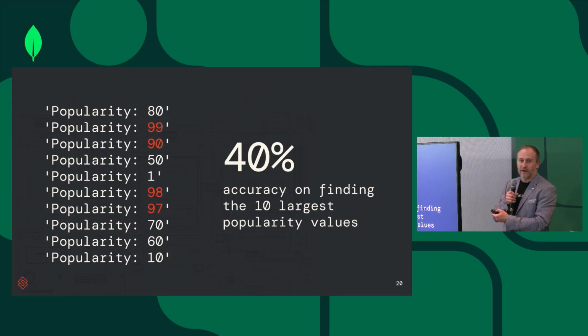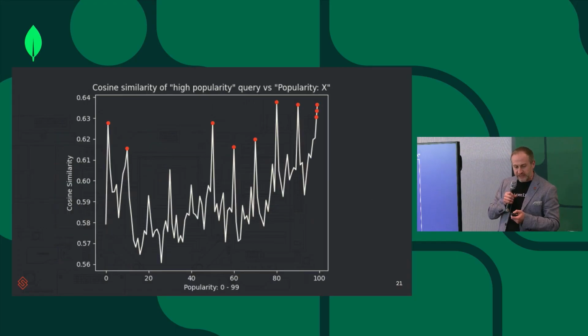You see popularity 1 is part of those top 10 most popular results. So LLMs are great for text, not so great for structured data, not so great for numbers. And you can also see this chart, which actually shows the cosine similarity for the different popularity scores, right? As you see, it's not what you would expect. You would expect a cosine similarity going pretty much in a straight line.